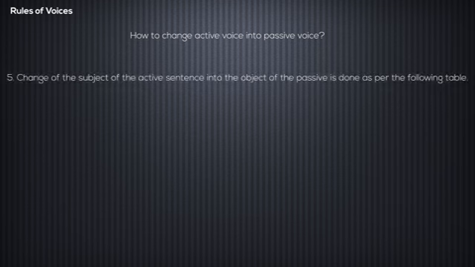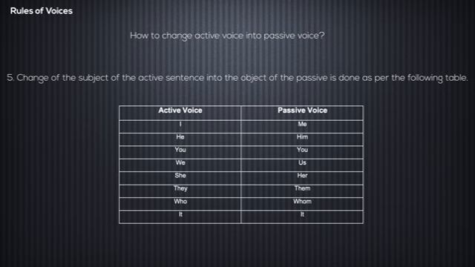Change of the subject of the active sentence into the object of the passive is done as per the following table. In the active voice, I would become me in the passive voice. He in the active voice would become him in the passive voice. You would remain the same in both. We in the active voice would become us in the passive voice. She in the active voice would become her in the passive voice. They in the active voice would become them in the passive voice. Who in the active voice would become whom in the passive voice, and it would remain the same in both.